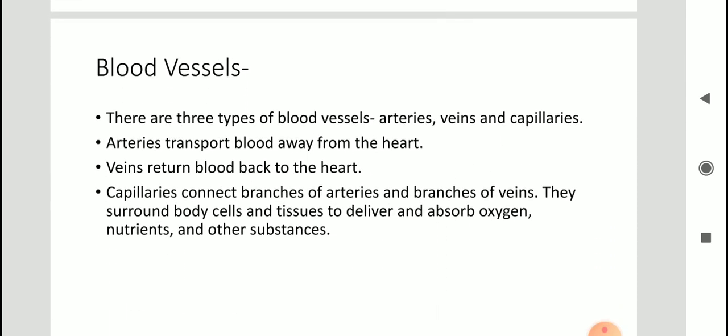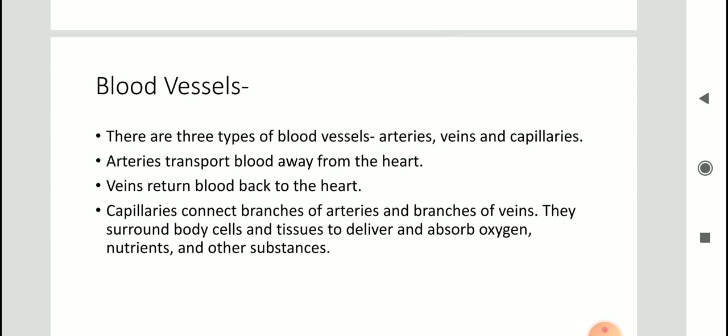In the previous session, we discussed the human circulatory system. We started discussing it, right? So I told you that this system comprises blood vessels and heart. Blood we have already discussed. Moving on to blood vessels. Now there are three types of blood vessels: arteries, veins and capillaries.